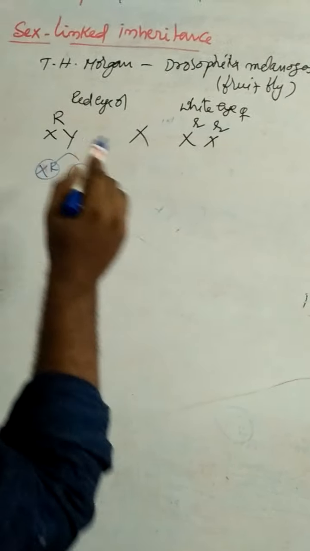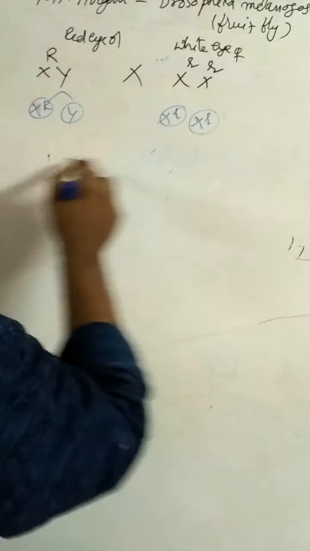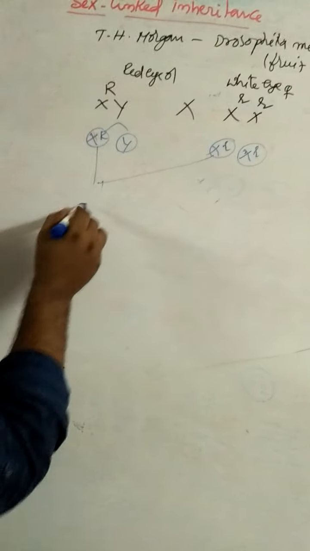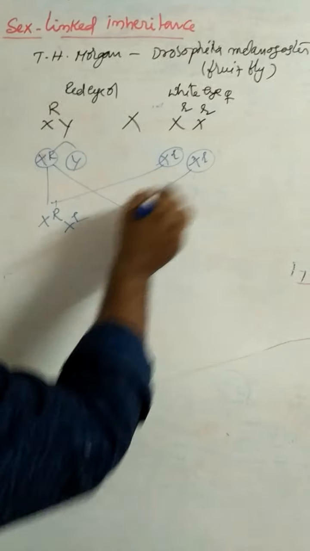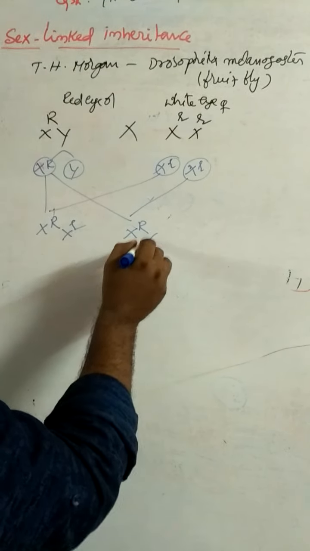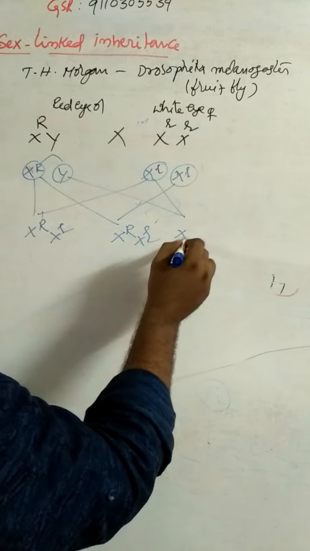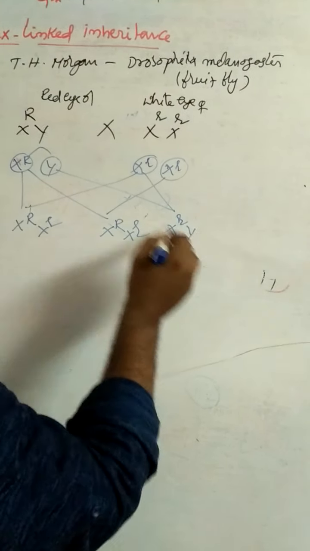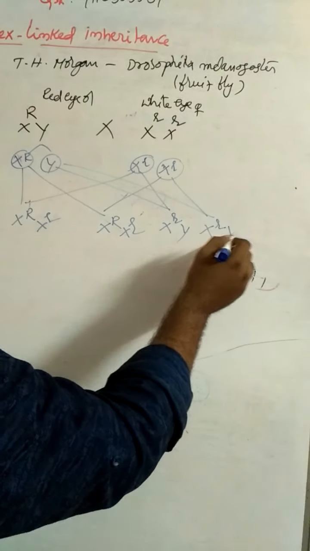These are the male gametes and these are the female gametes. In the F1 generation, we get X capital R X small r, and again X capital R X small r, and X small r Y, and again X small r Y.